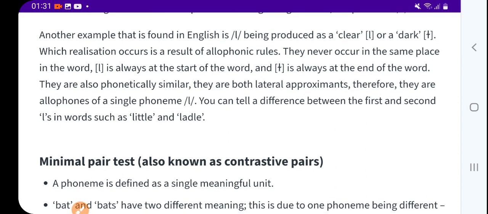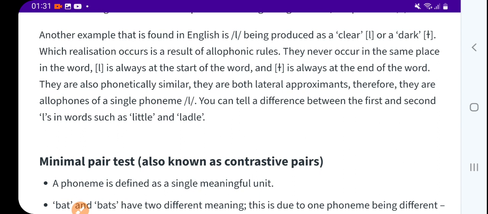Another example found in English is L being produced as a clear L or a dark L. Which realization occurs is the result of allophonic rules.